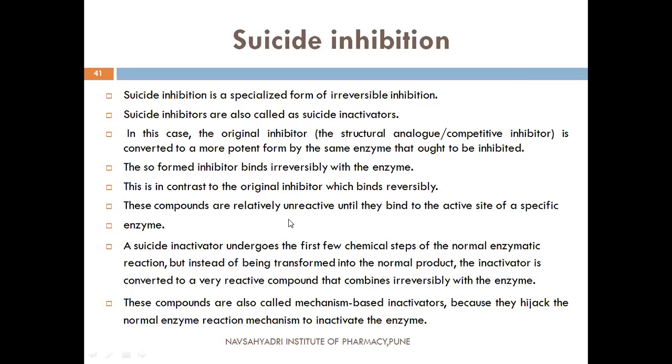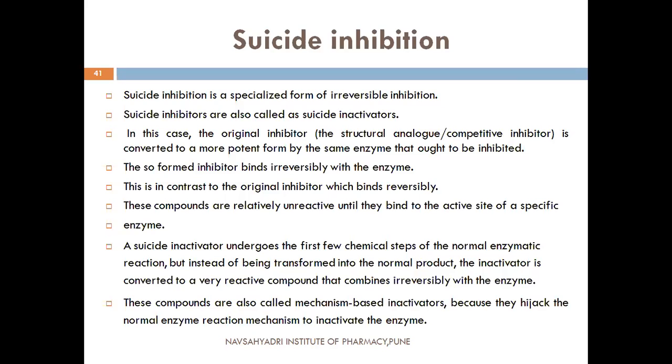This is in contrast to the original inhibitor, which binds reversibly. These compounds are relatively unreactive until they bind to the active site of a specific enzyme. That is, the suicide inactivators undergo the first few chemical steps of the normal enzymatic reaction, but instead of being transformed into the normal product, this inactivator is converted to a very reactive compound that combines irreversibly with the enzyme. So the original inhibitor gets converted to another, more potent compound, and this compound inhibits the enzyme. That's why these are called suicide inhibitors or suicide inactivators.